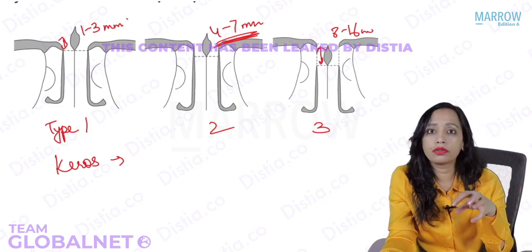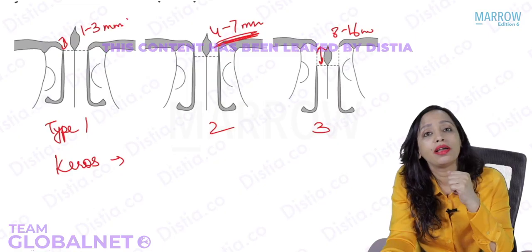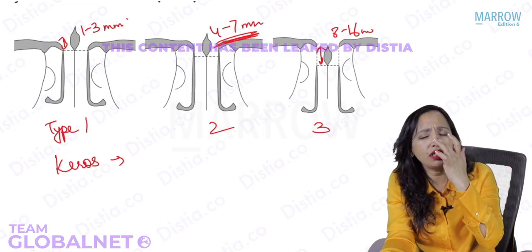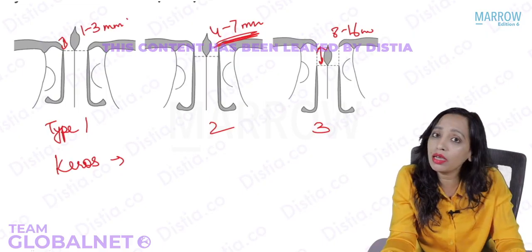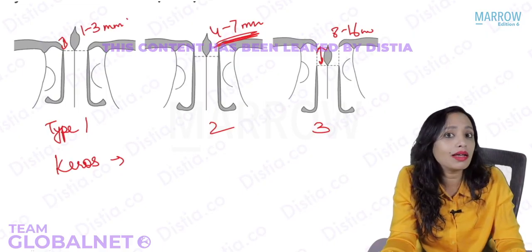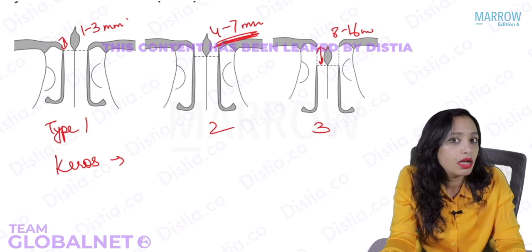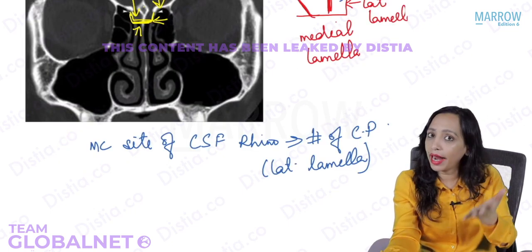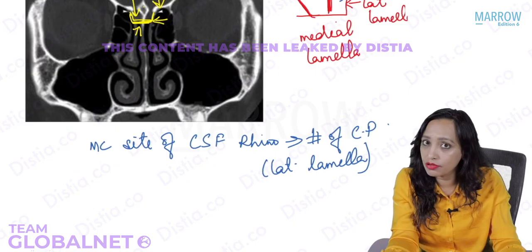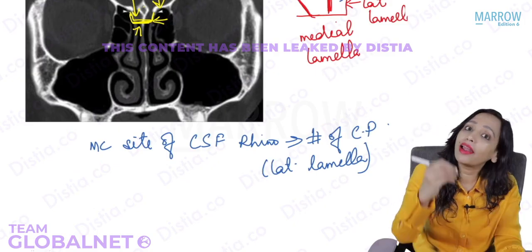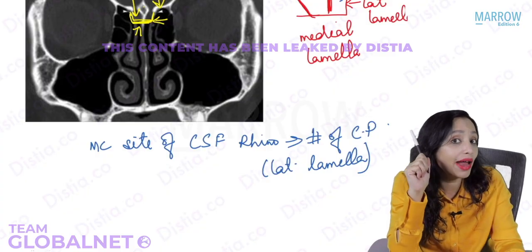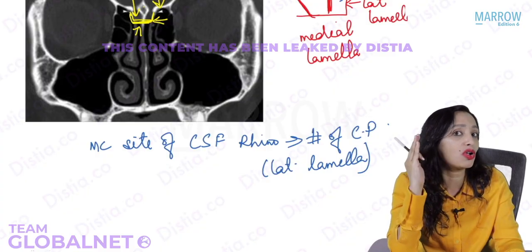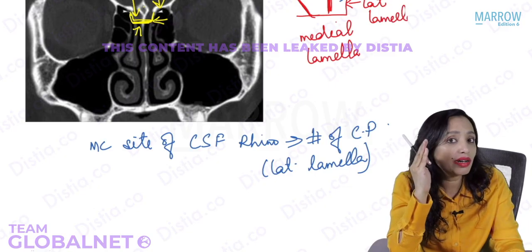Yes, so if this is very deep and you're not aware of it, then you think, okay, I've reached only this much and the cribriform plate will be higher, and you end up injuring the cribriform plate. That will result in CSF rhinorrhea. The perforations are for the entry of the olfactory nerves. Where the olfactory nerves enter the brain, this acts as a route for entry of nasal infections also into the brain intracranially.